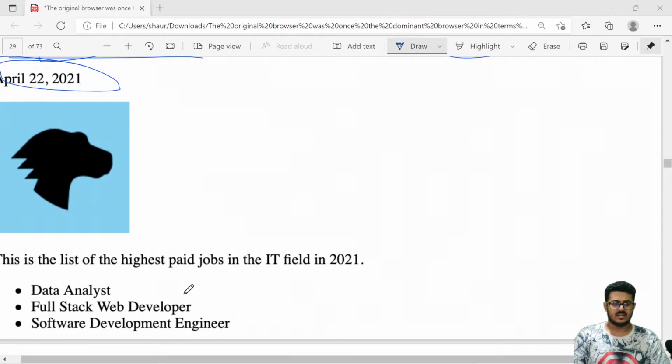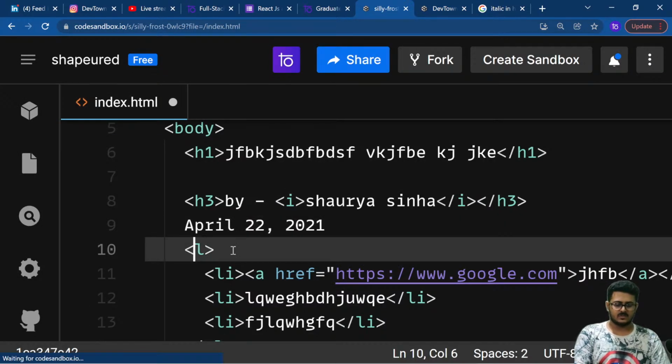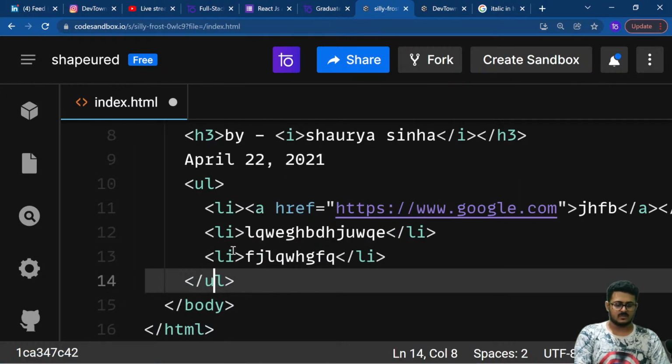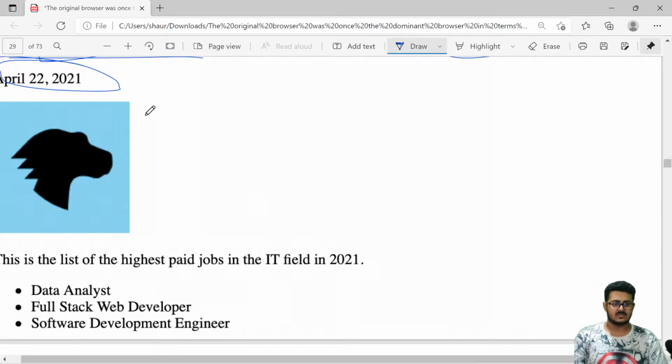We are also having the unordered list. So we need an unordered list right over here instead of an ordered list. That is also something that we are going to change from right over here. Once we have done that, we can reload the page and almost everything looks absolutely fine, except the fact that in the design that has been given to us, we have an image as well.